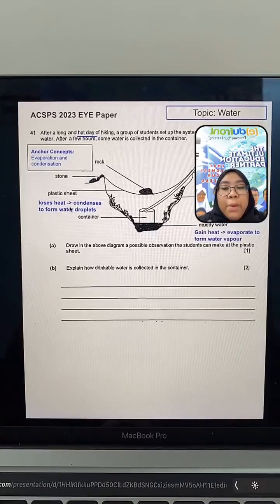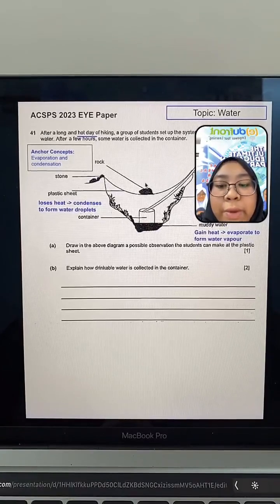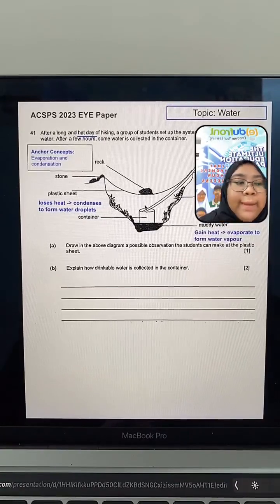What happens to water vapor when it comes into contact with the cool plastic sheet? It will condense to form water droplets. But that's not the end, right? What is the purpose of the rock in the middle here? So that when the tiny water droplets form on the plastic sheet, the rock weighs down on the plastic sheet, and all the water droplets will fall into the container.